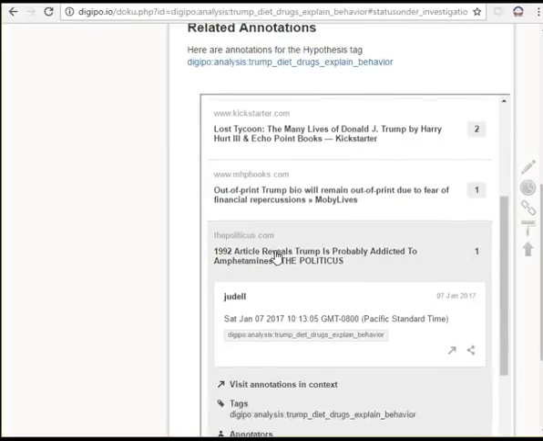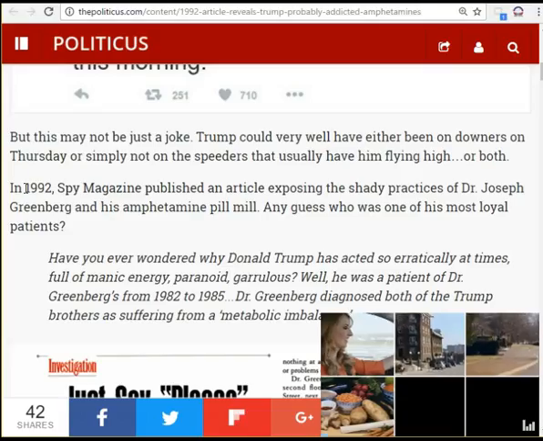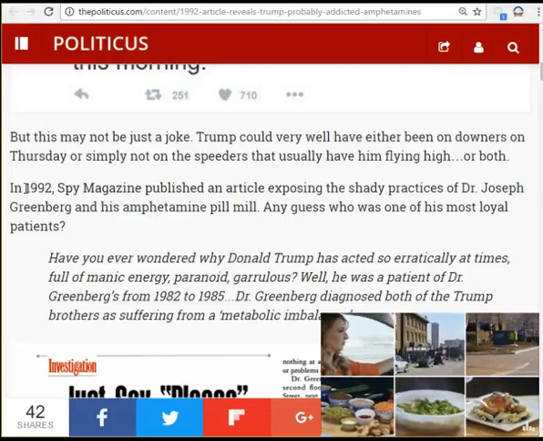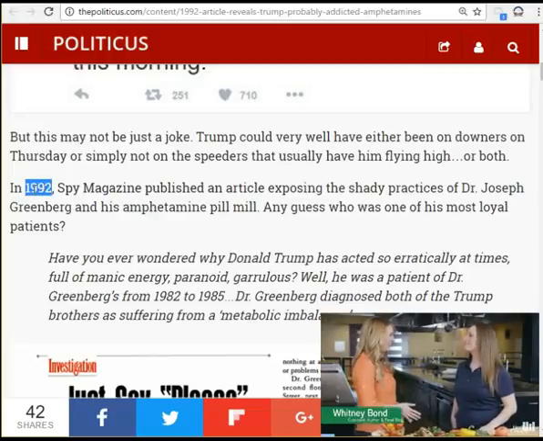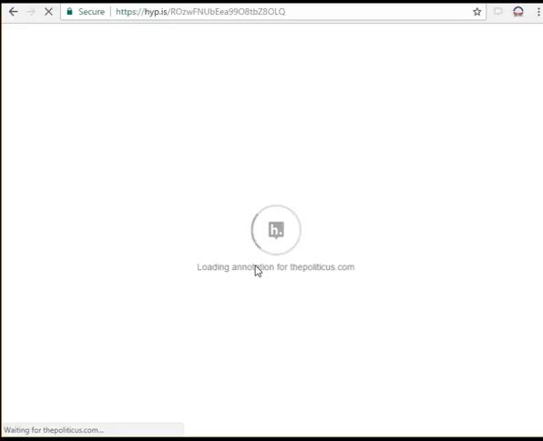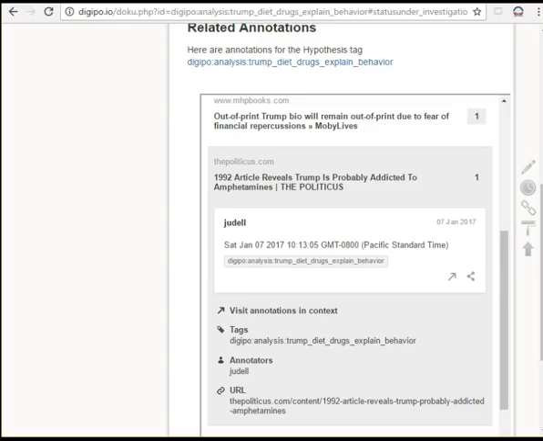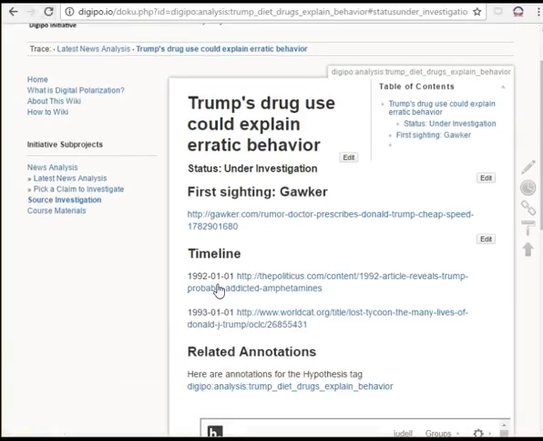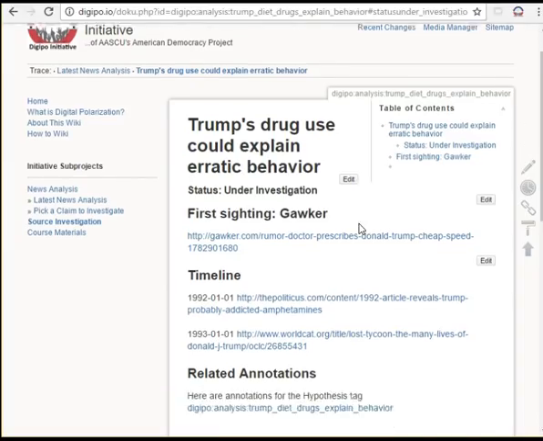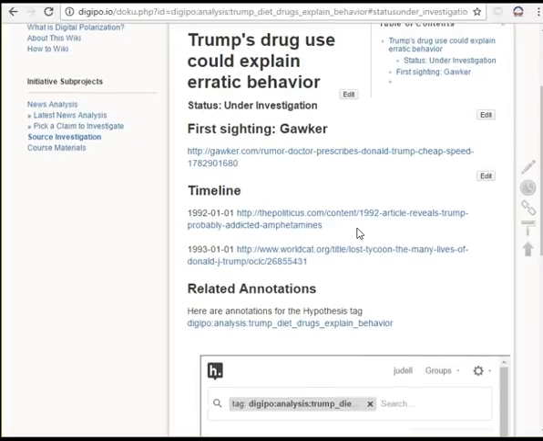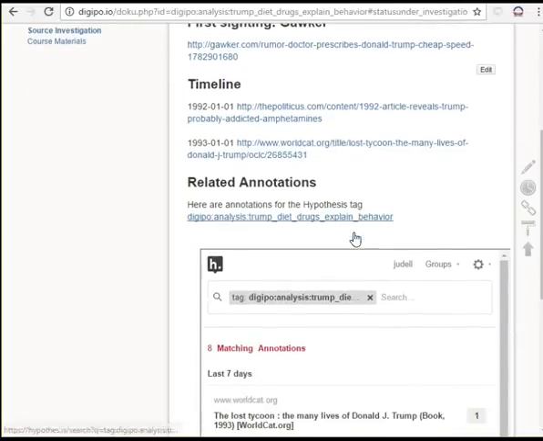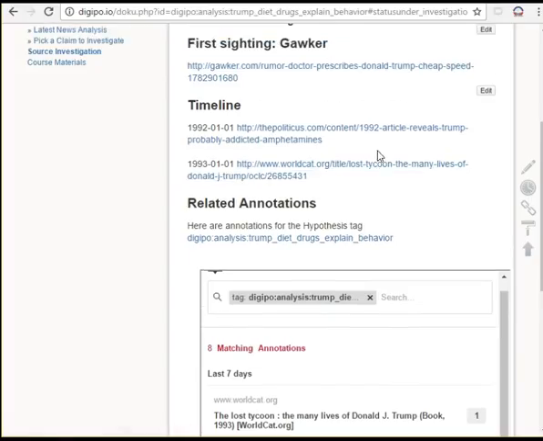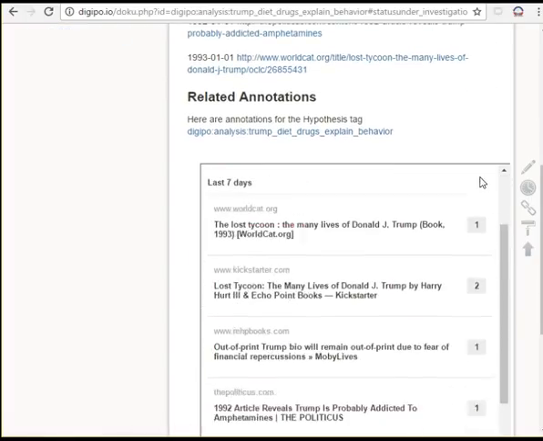And I'll also use the Politicus article that had the picture of the Spy magazine page as a placeholder for that actual article since it's not on the web. So again, I'll just grab 1992, assign the publication date, and now that should also show up on the timeline. Yeah, there we go. So I think that's enough for now. This has illustrated some of the strategies that we use to investigate these kinds of claims and some of the tools that we use to accumulate the evidence that we've found as we do the investigation.